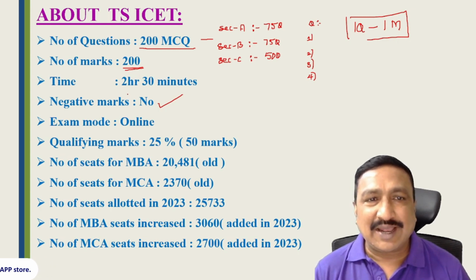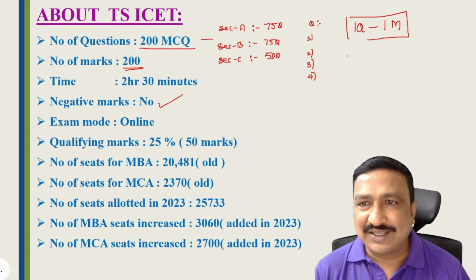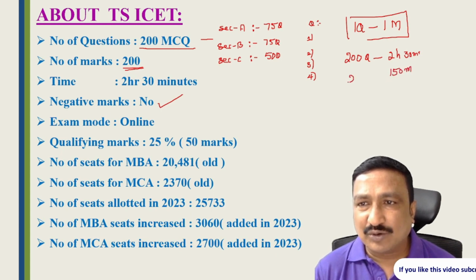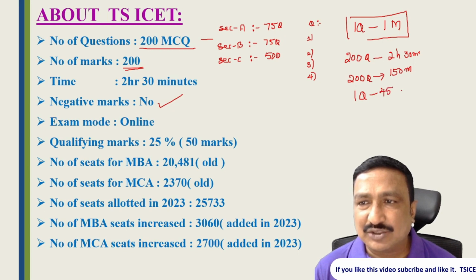Right students? And the time limit is 2 hours 30 minutes. That means we have to complete these 200 questions in 2 hours 30 minutes, which is 150 minutes. So 200 questions in 150 minutes means each question carries about 45 seconds. We have to complete each question in 45 seconds.